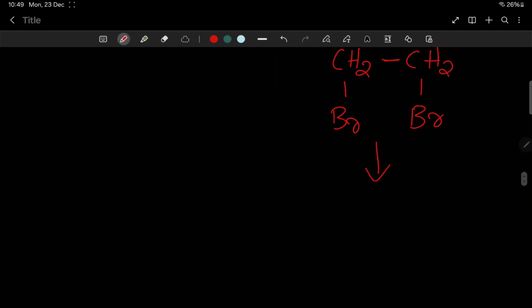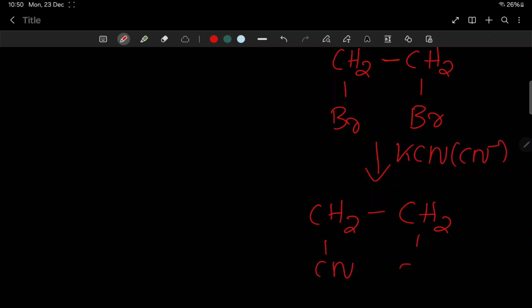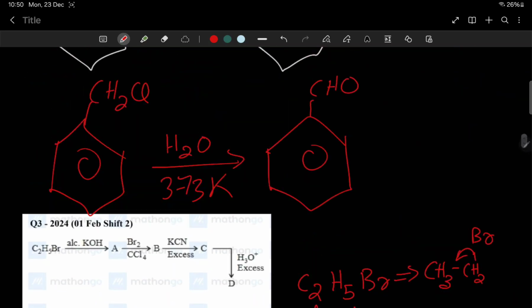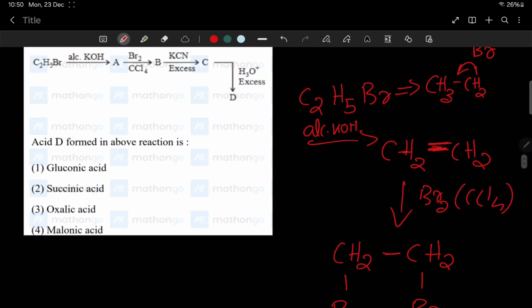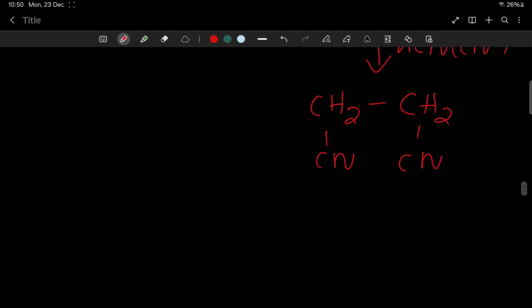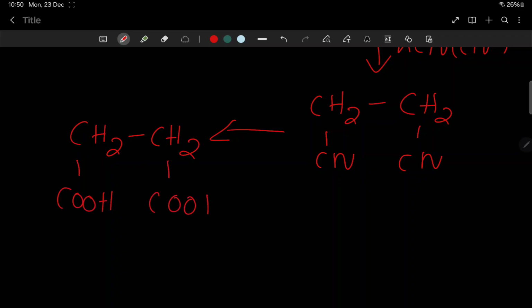Let me check, I don't know if this will be correct because it is the first time I am seeing this question. When we add KCN, cyanide ions are there. So at last, CH2 COOH, I think this will be the answer. One second.